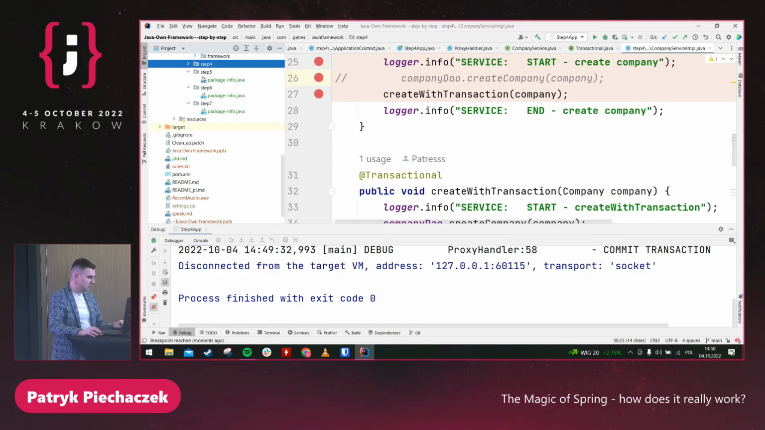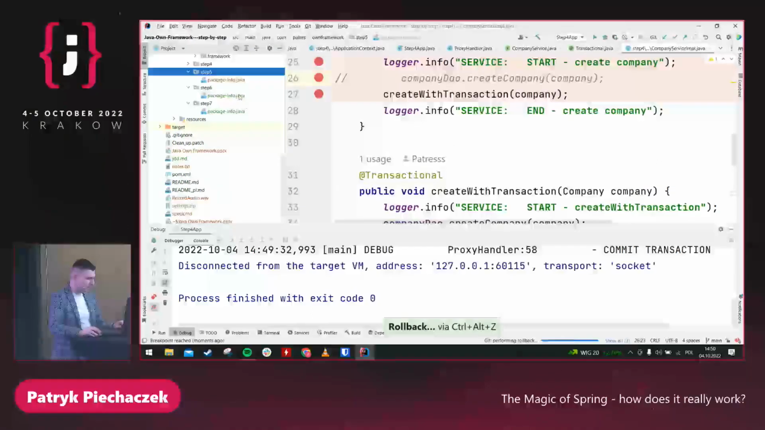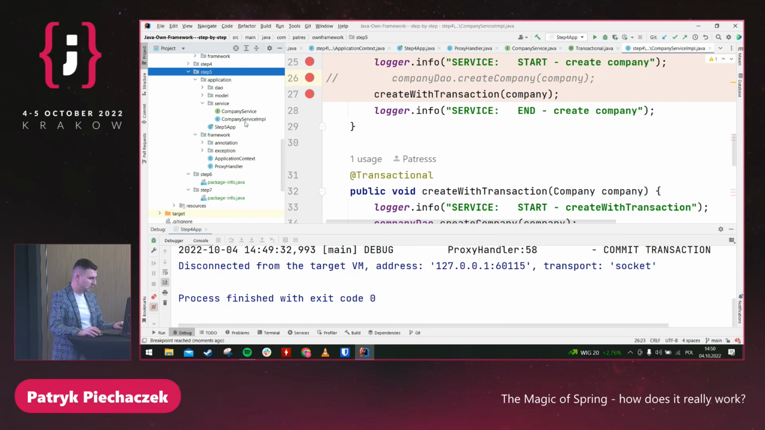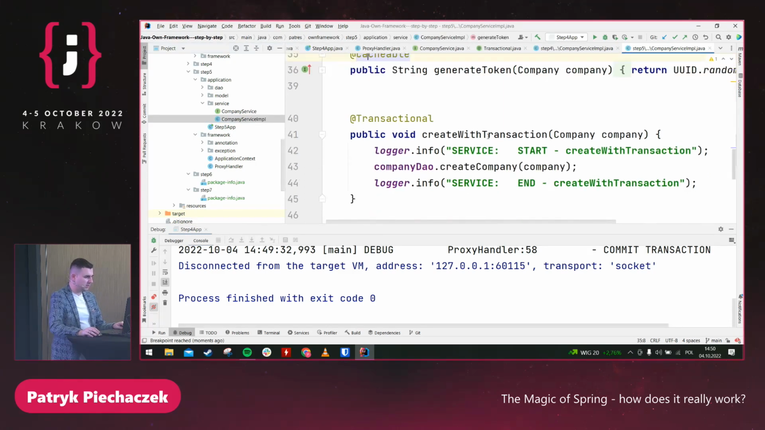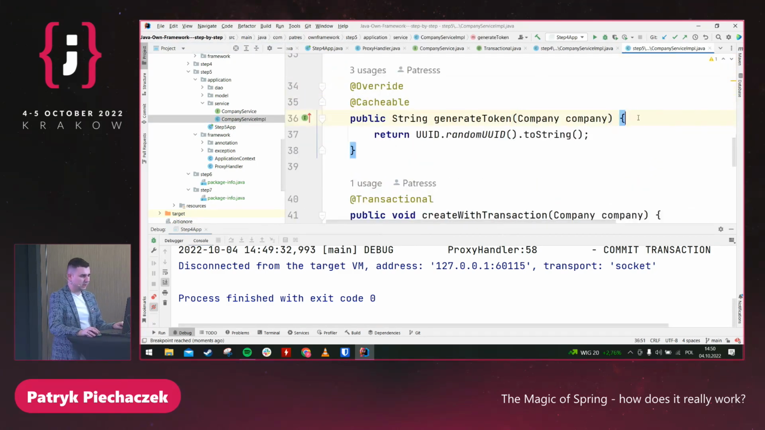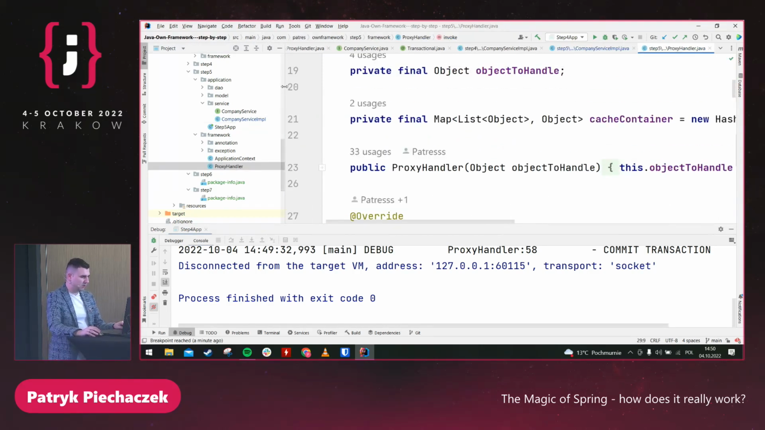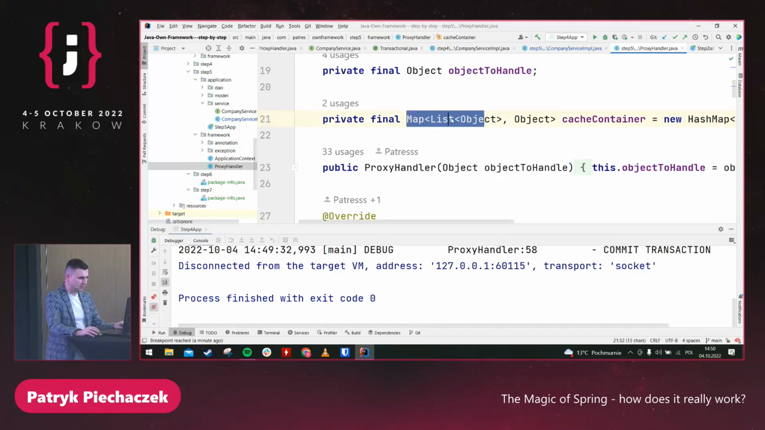So I'm going to show you the next step. And here I already implemented another annotation for cache. So in my company service impl, I have one method, generate token. And please imagine that there is some complex operation to generate a token, and business decides that, okay, it's enough that for the same company, it's okay to return exactly the same token. So we can implement something like cacheable. And in my proxy handler, I need to store this cache somewhere. So I can use a map for it.